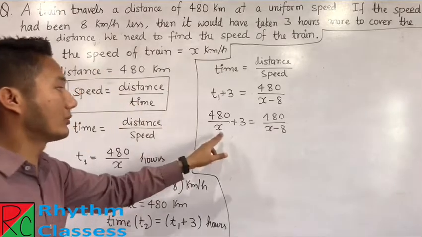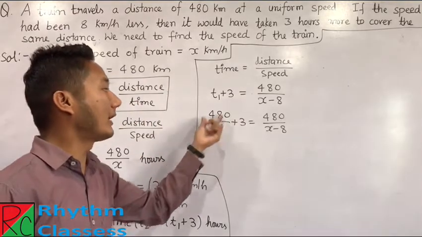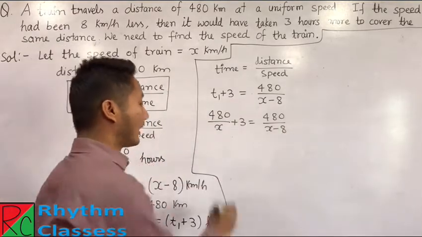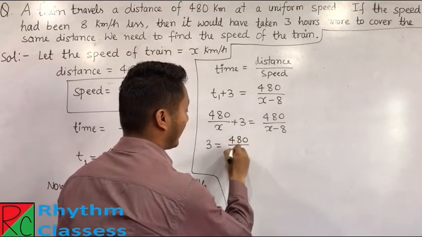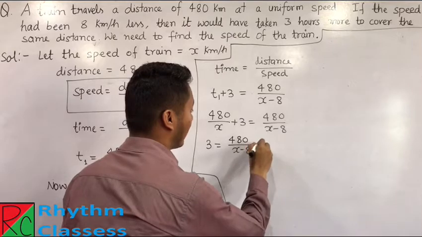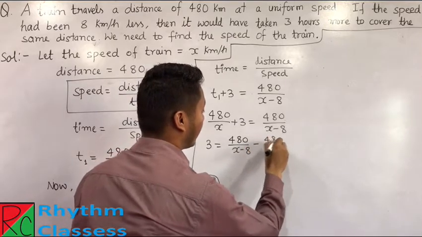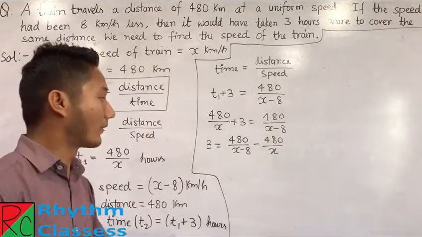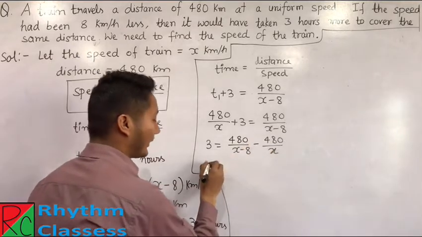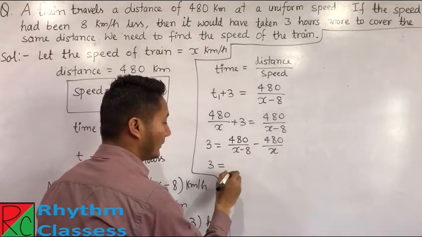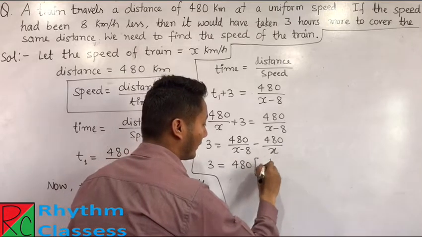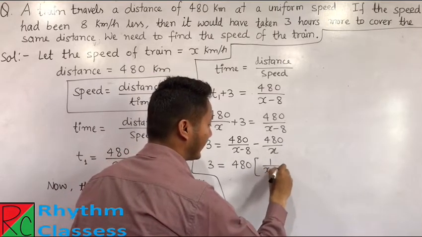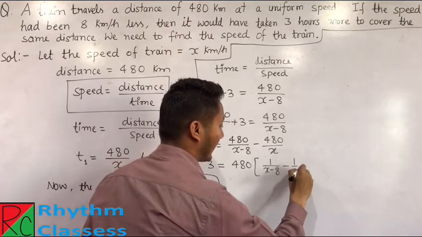Now from here students, if we transfer this part to the other side, then it becomes 3 is equal to 480 upon x minus 8 minus 480 upon x. From here, if we take 480 common, then it becomes 3 is equal to 480 times 1 upon x minus 8 minus 1 upon x.